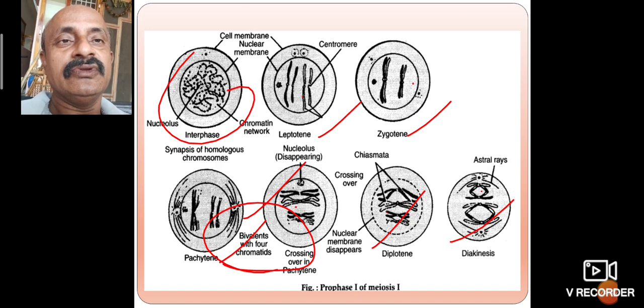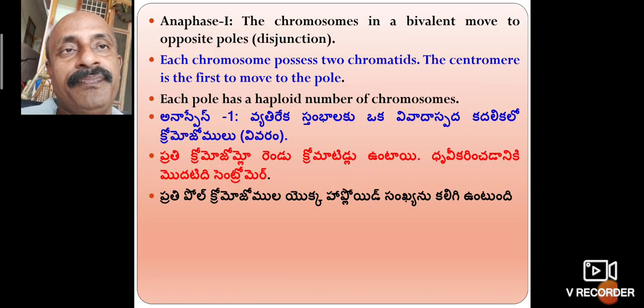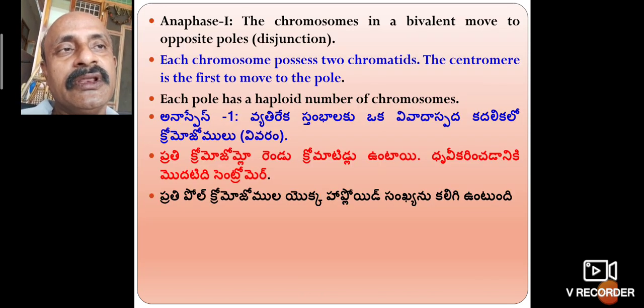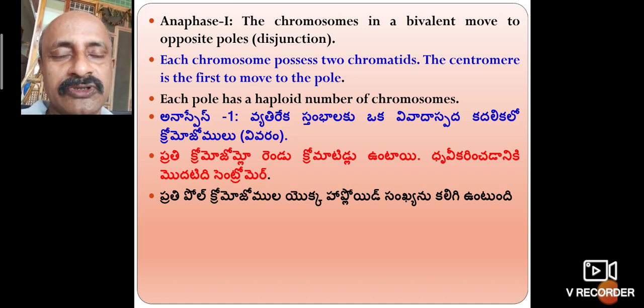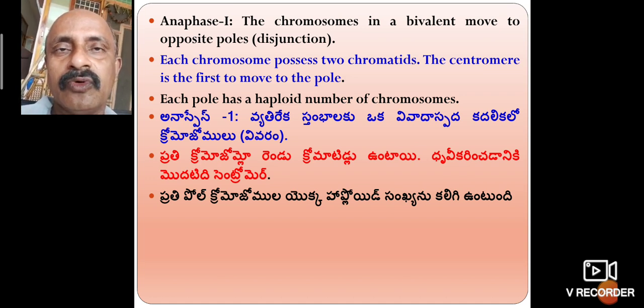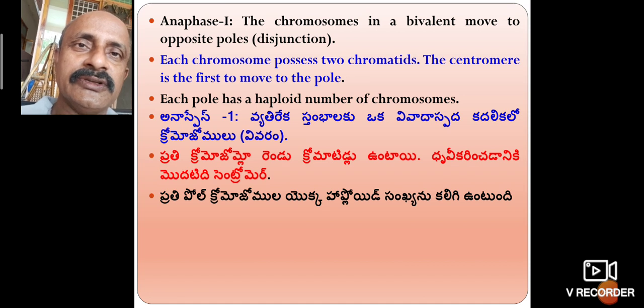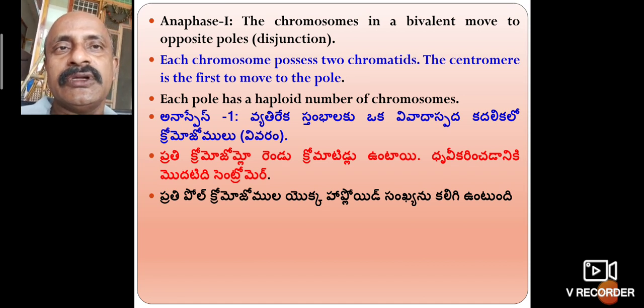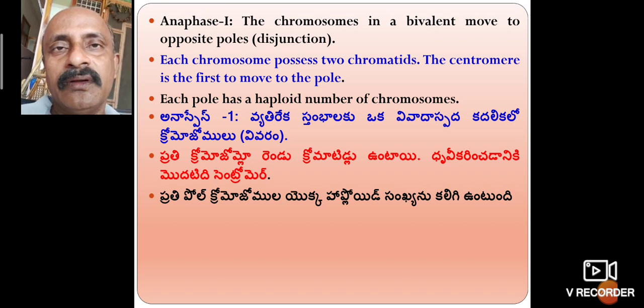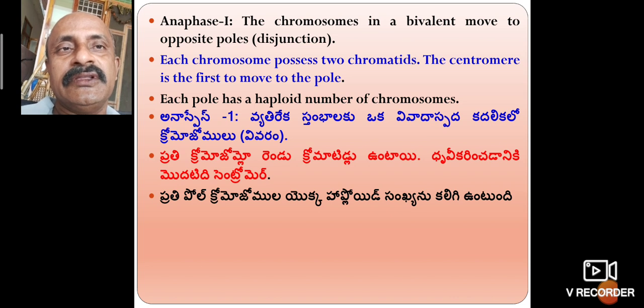So, anaphase 1. The chromosomes in a bivalent move to opposite poles. The pair of chromosomes pass into the polar regions, the upper pole and the lower pole. Upper and lower poles together is called disjunction. Each chromosome has two chromatids.